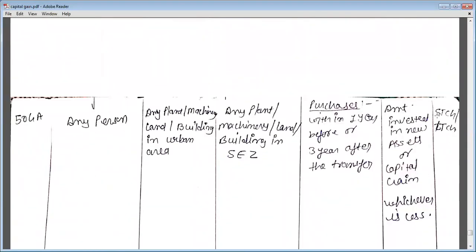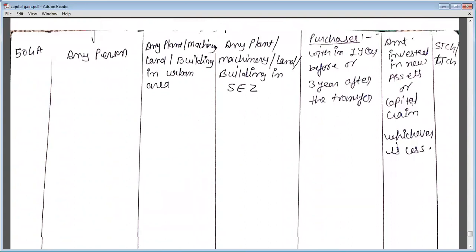Okay, now last but not least is section 54GA, the exemption of section 54GA. This section is applicable on any person, be it an individual, any HUF or any other person. This section is applicable on all kinds of persons.